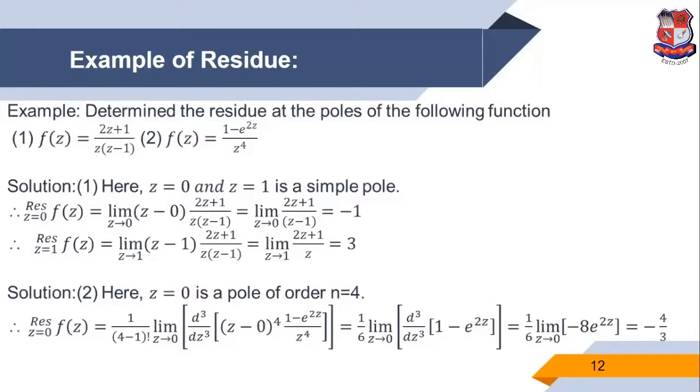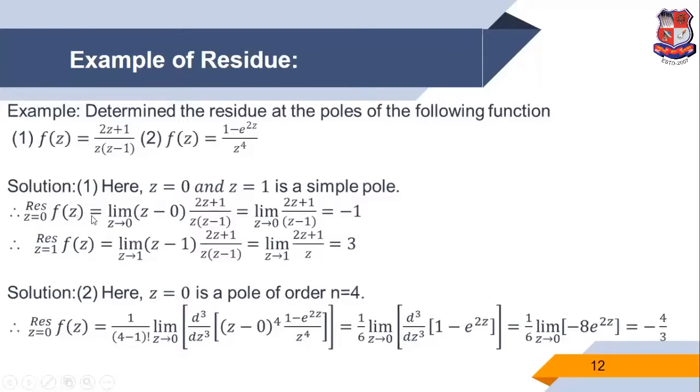Now both are simple poles, so we use technique number 1 for finding the residue at the points z is equal to 0 and z is equal to 1 of this function. First we find the residue at z is equal to 0 of f of z.